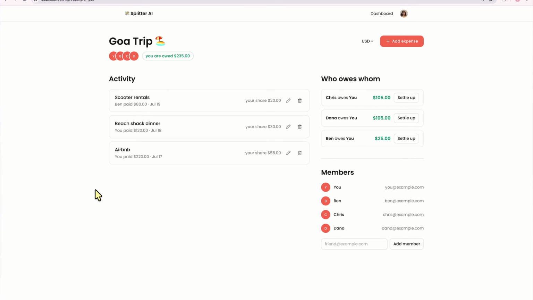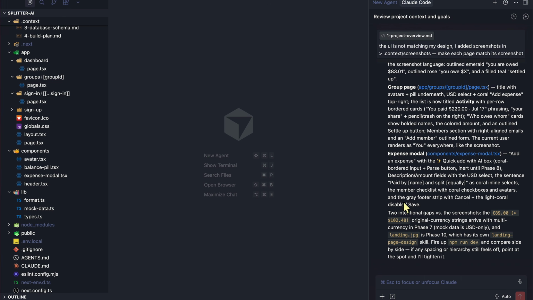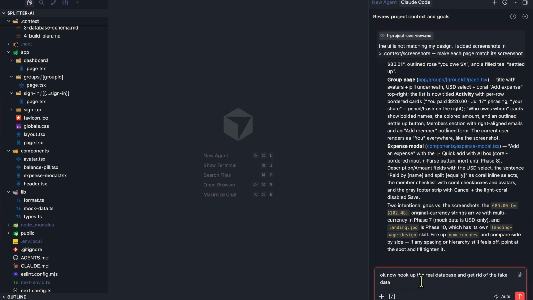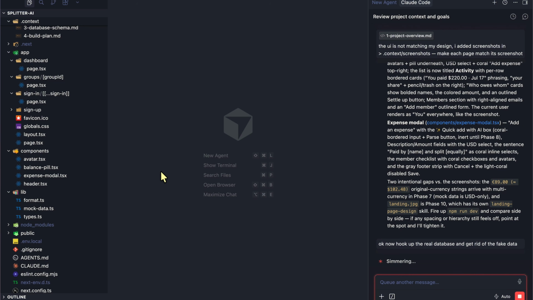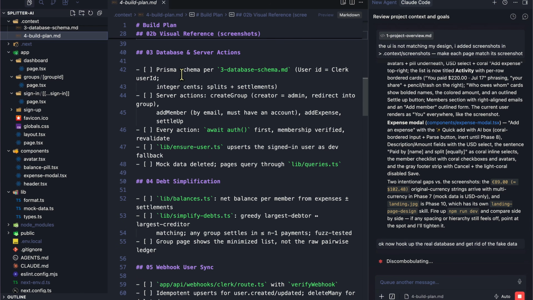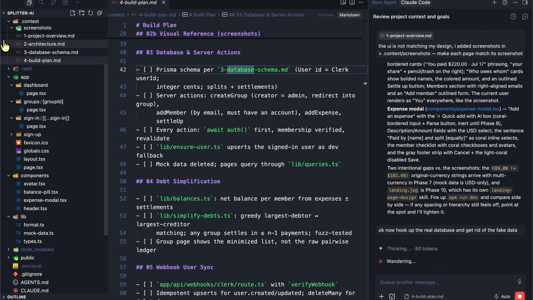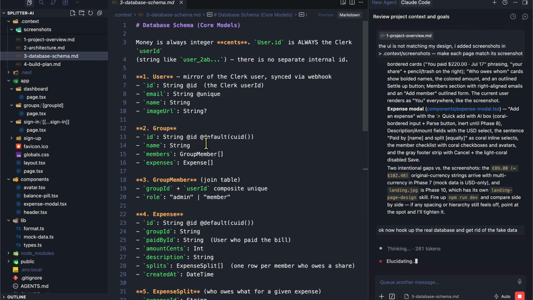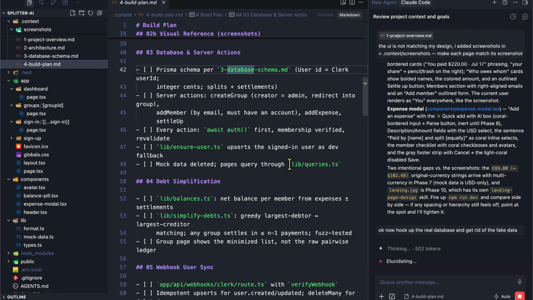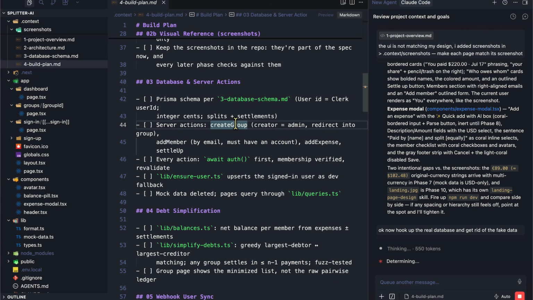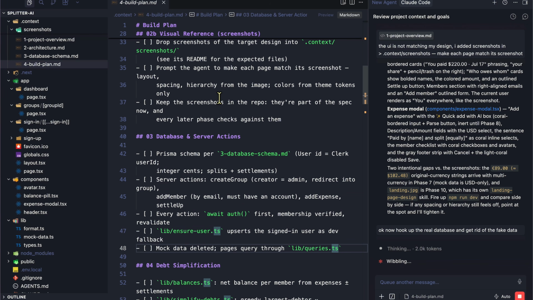All right, so now enough of mock data, let's hook up real data. So let's just go here and say, okay, now hook up to the real database and get rid of the fake data. That is the next step in our plan, which is Prisma. It's going to look at the schema, which is this database schema right here, and it's going to follow it verbatim. So if you take a look, we have server actions for create group, add member. Every action must start with await auth first. It upserts the signed-in user as a dev fallback, mock data is deleted, and page queries go through lib/queries. And we've literally defined what our architecture looks like.